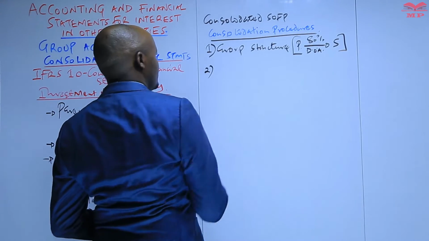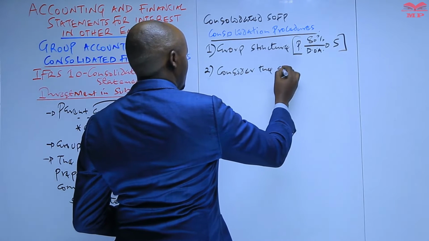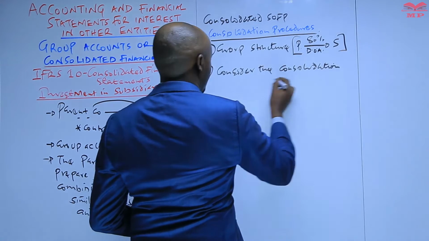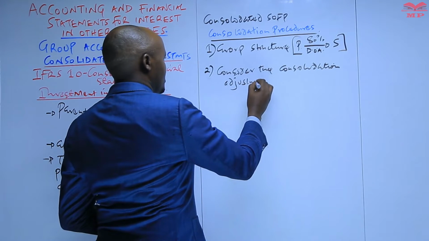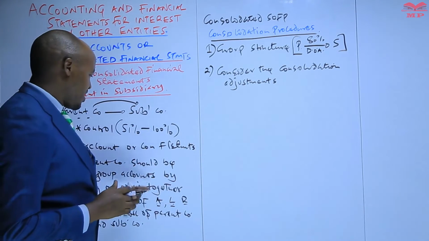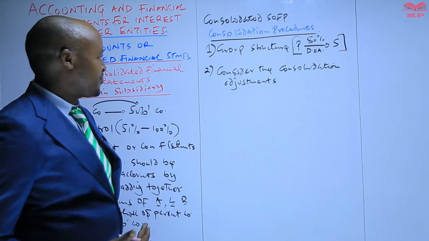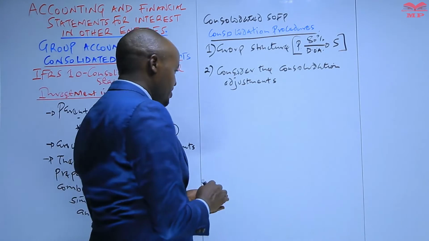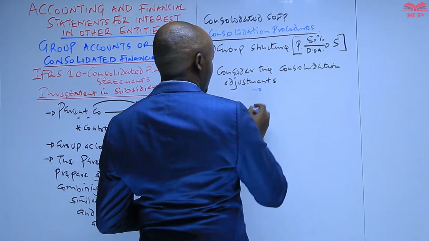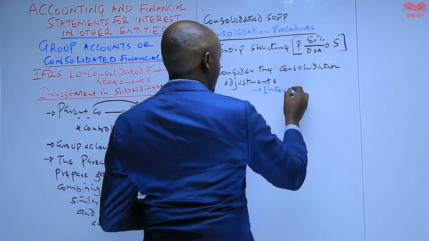Number two is that you need to consider the consolidation adjustments. These are the adjustments to be made in preparing the group account. After adding together similar items of assets, liabilities, revenue, and expenses, those of the parent and those of the subsidiary, there are some important consolidation adjustments to be made, and that is what we are going to discuss next. Some of these consolidation adjustments include adjustment in relation to something called intercompany debt.